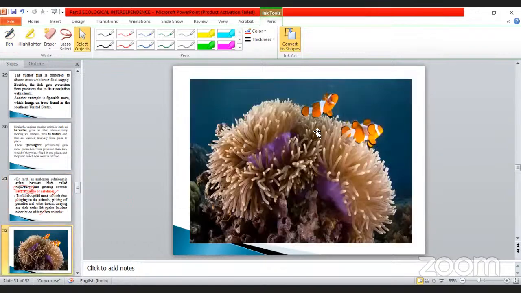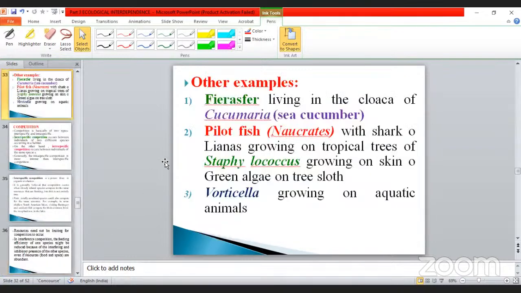Like that here, you see this one, we already saw it, the sea anemone and the clownfish. Two things are there. Suppose a shark or anything comes near the tentacle, it releases a poisonous substance, so it is easily paralyzed. Okay, my dears, this is another category. Okay, go to the next one.